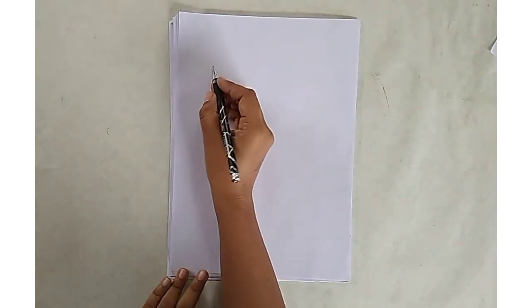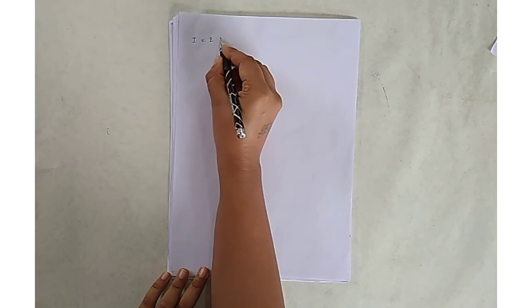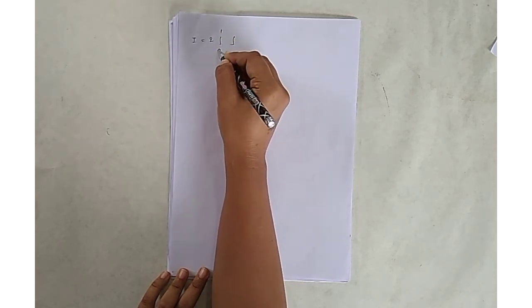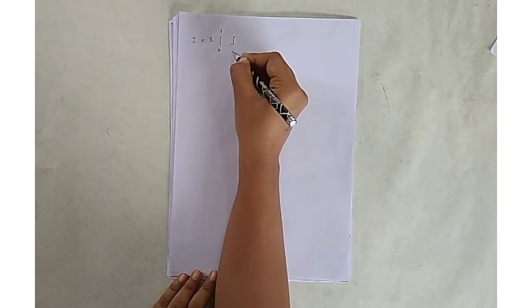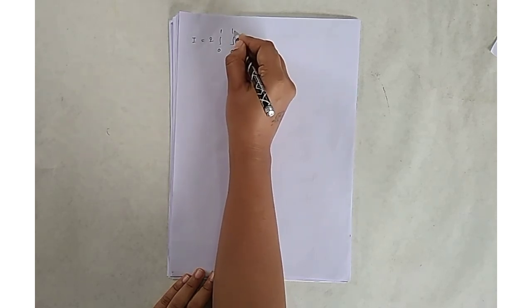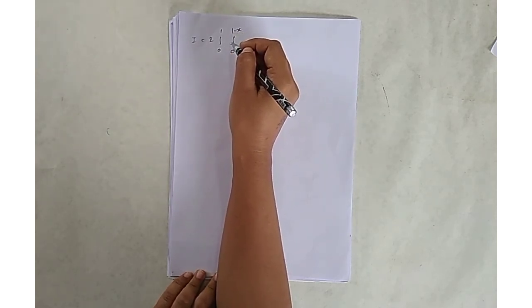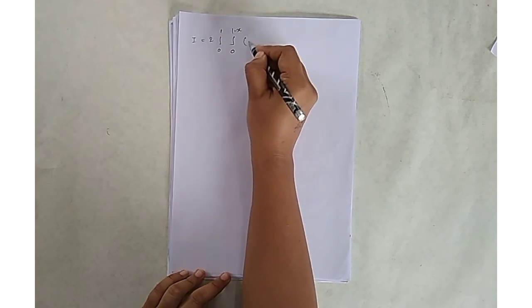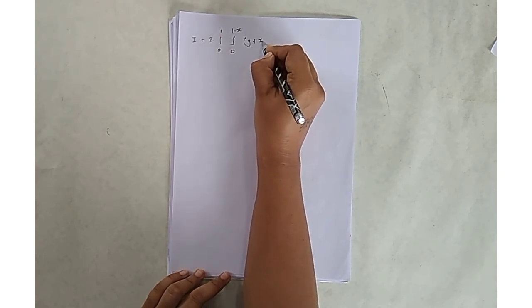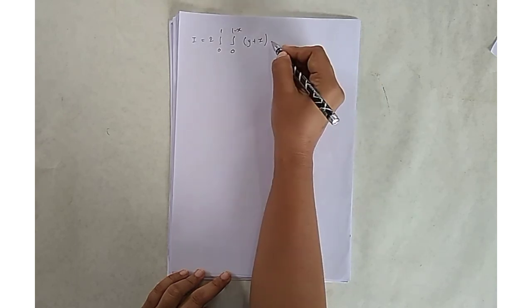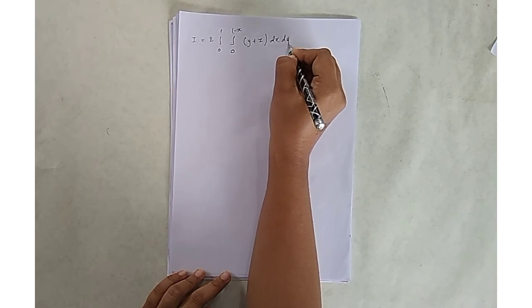So the integral I is equal to 2 times the integral, with the limit for x from 0 to 1 and the limit for y from 0 to 1 minus x, of (y plus z) dx dy.